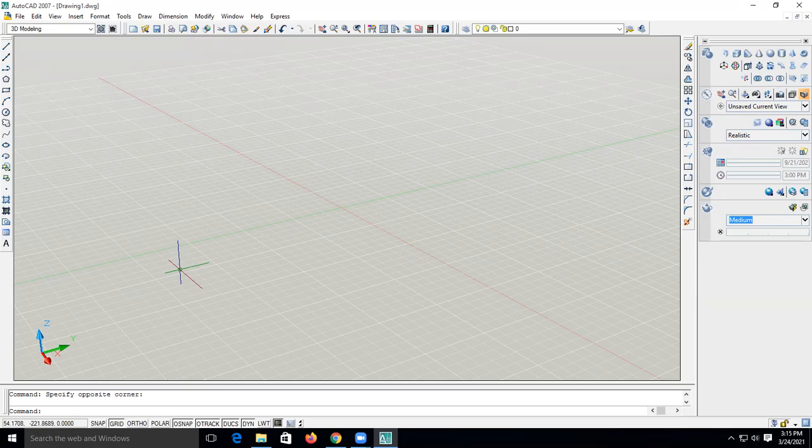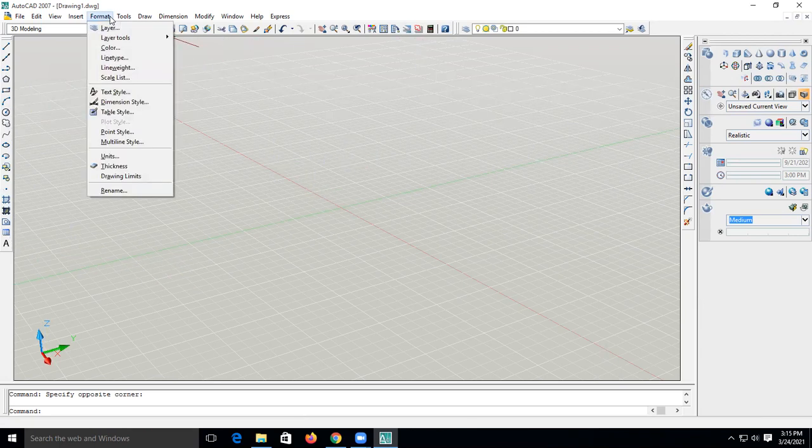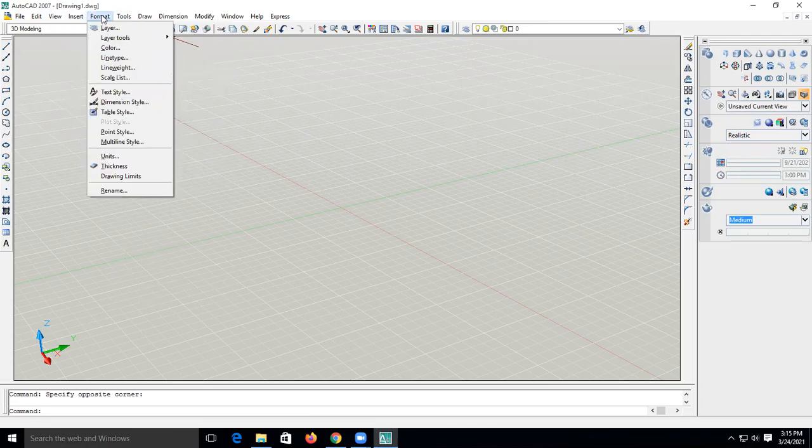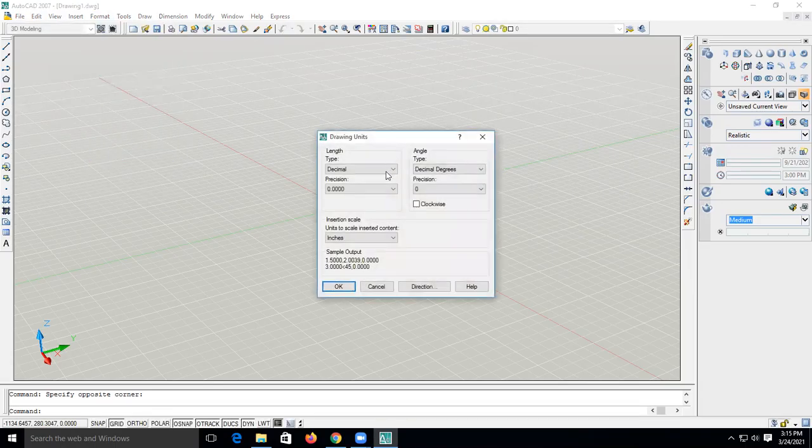It is very important to specify the format of the units. So how to do that? See, in a format, we have units. This part I discussed yesterday. Go to the units. In decimal, put it as decimal only. Precision 0. We don't consider any point over here.